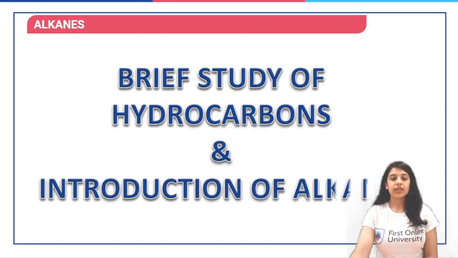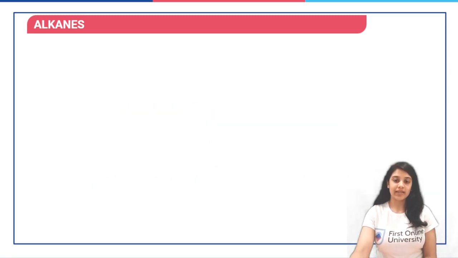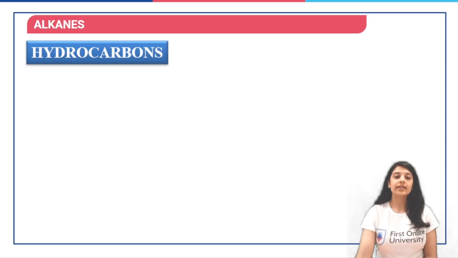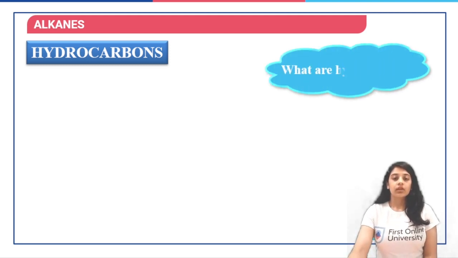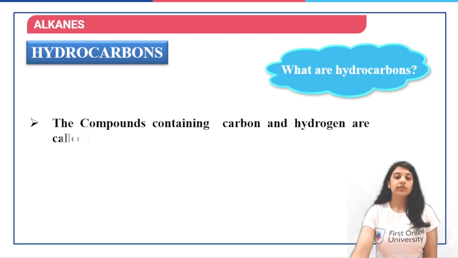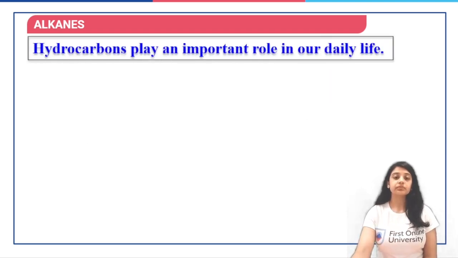Now, a brief study of hydrocarbons and an introduction to alkanes. Before we start with alkanes, it is important that we know what hydrocarbons are. Now, as is clear from the name hydrocarbons, hydro means hydrogen, carbon means carbon. So those compounds that contain hydrogen and carbon are called hydrocarbons. Now, what are hydrocarbons? The compounds containing carbon and hydrogen are called hydrocarbons.